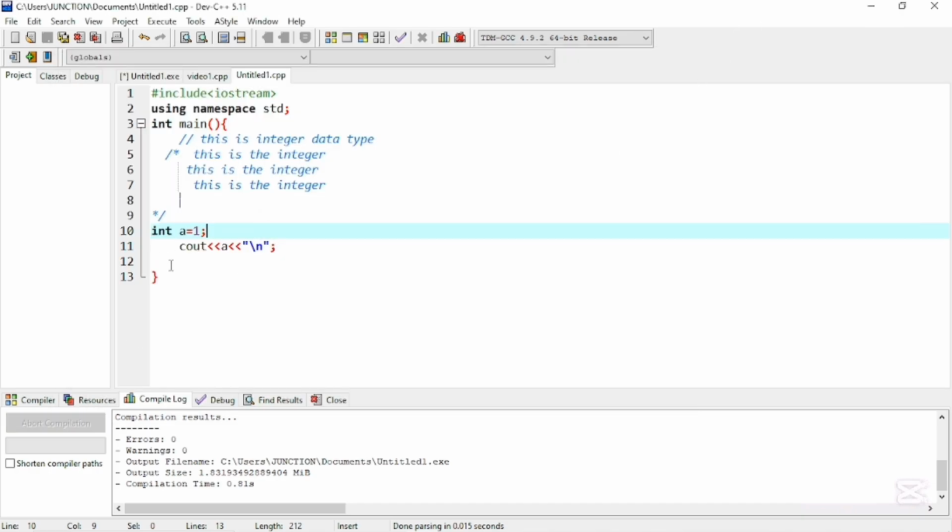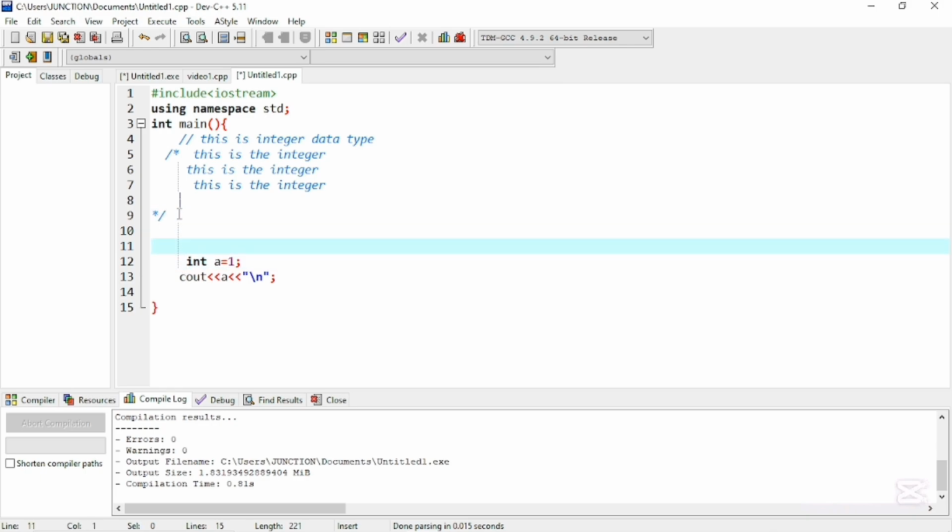Let's talk about the variables. This is the code, commenting code. Now talk about the variable. Let's talk about the variable. What are the variables? Let me write all the types of data types in this code, and then I will be able to explain to you.